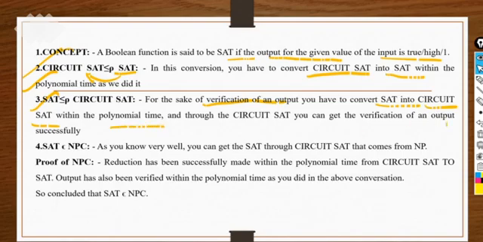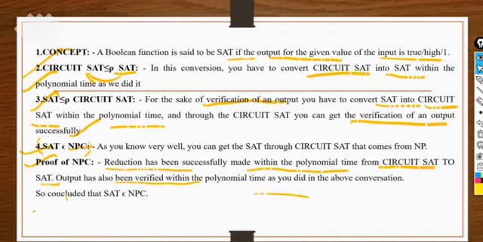If it is possible to verify the output successfully, then you can say satisfiability belongs to the NP-complete class. So we give the proof by providing the reduction. The reduction has been successfully made within polynomial time from circuit satisfiability to satisfiability, and the output can also be verified within polynomial time. That's why the satisfiability problem belongs to the NP-complete class.